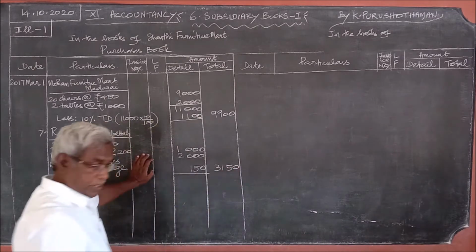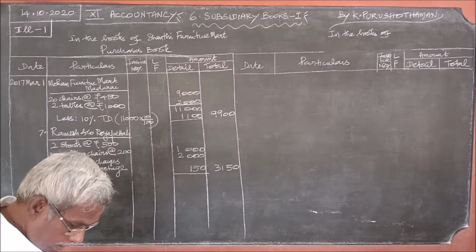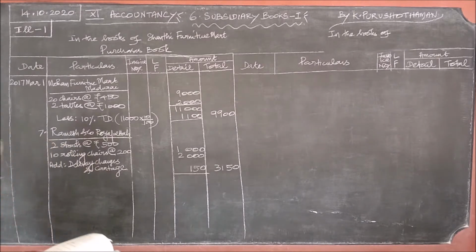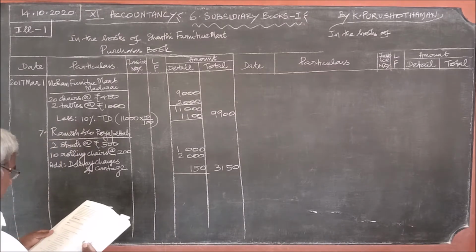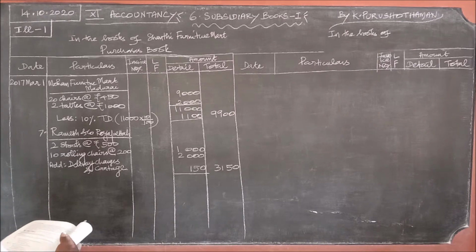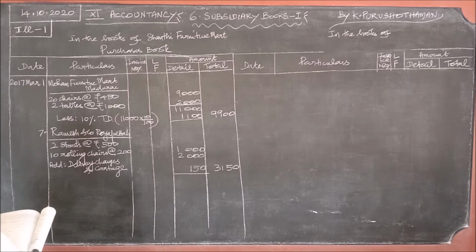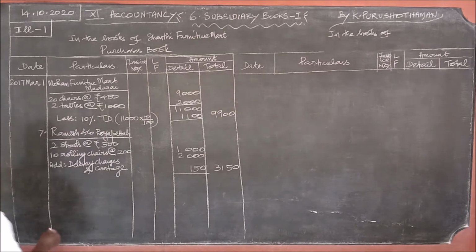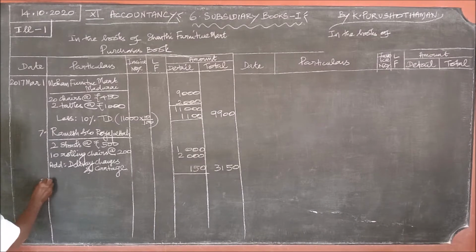Right. Then the third one, purchased from Kamal and Co. Karaikal, 10 chairs, 15 steel cabinets, packing and delivery charges, trade discount. Everything is given. So on 21st, this is Kamal and Co. Karaikal.